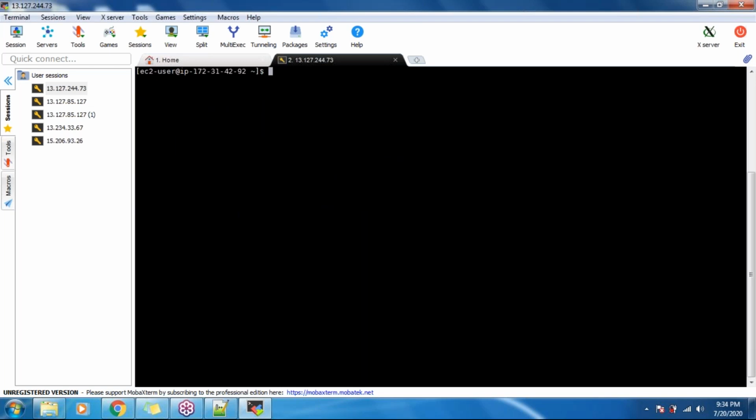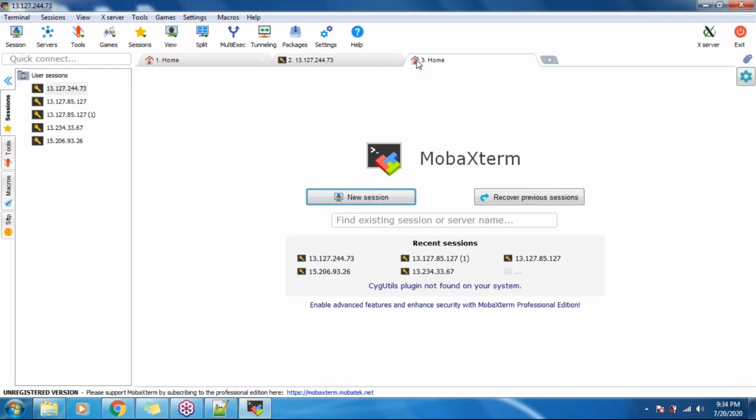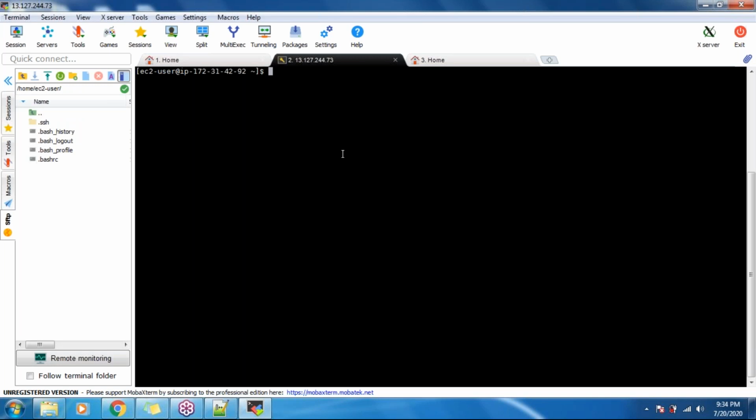In MobaXterm, the advantage is, guys, if you want, you can click here and open a new terminal, one more terminal with a different operating system. That option is not available with PuTTY, hence I'm using MobaXterm. Okay, clear?